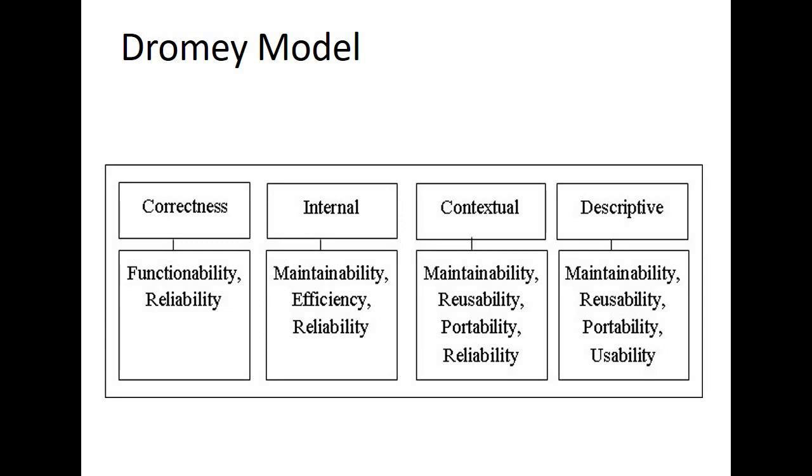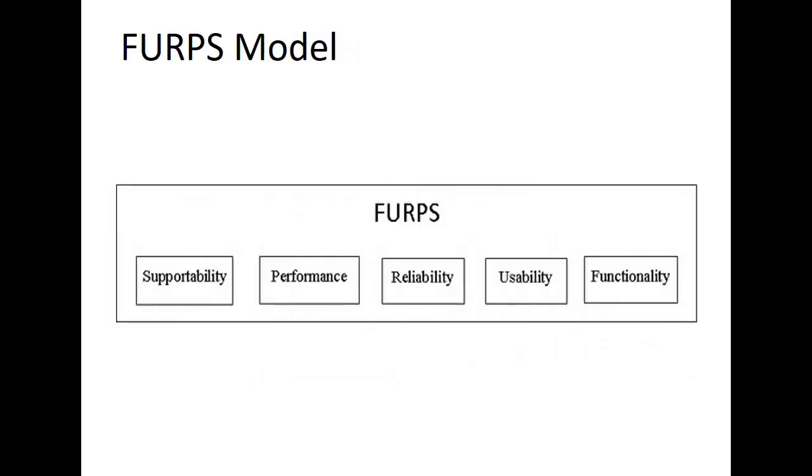Now this was about Dromey's model, right? And then the next one is your FURPS model, right? The FURPS model basically characterizes the characteristics as functional requirements and non-functional requirements.